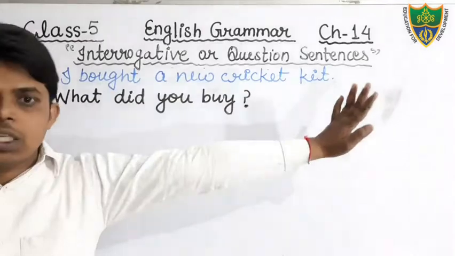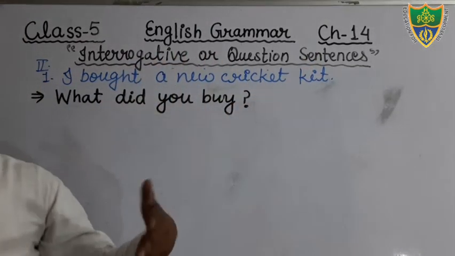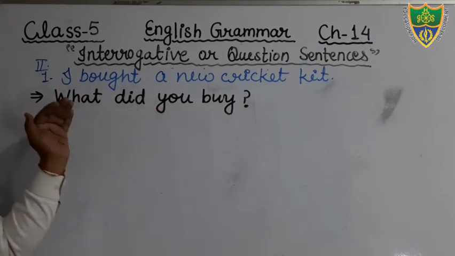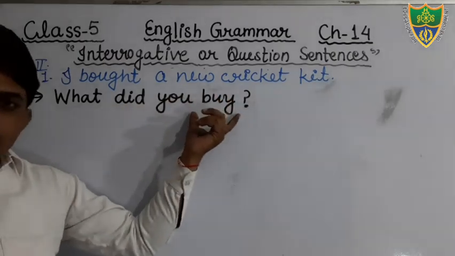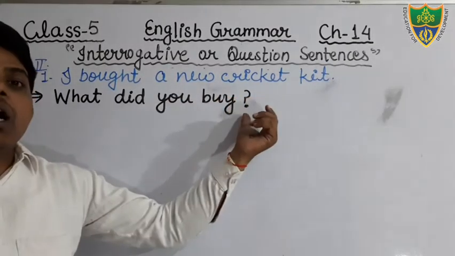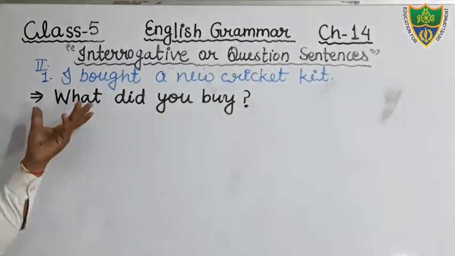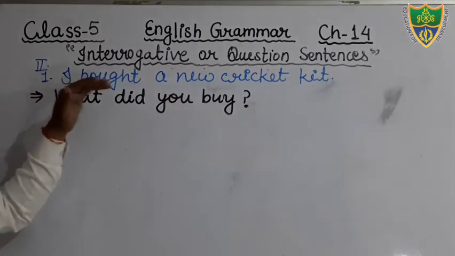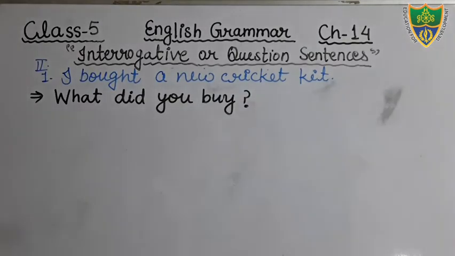Okay, so just see, I bought a new cricket kit. That is your sentence given in your book. That is an assertive sentence. You have to make an interrogative sentence, and while making it interrogative, we will use the helping verb did, and we will also use the first form of the verb, as well as put the question mark at the end of the sentence. So what would be the correct sentence? What did you buy? Okay, we can give the answer, I bought a new cricket kit. Okay students, I hope that you all have understood. Come to the next question.